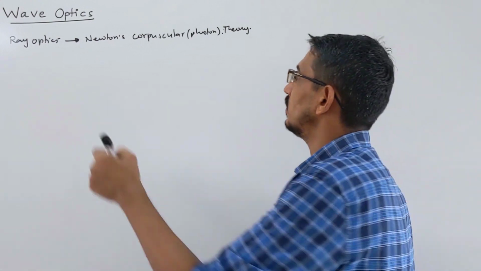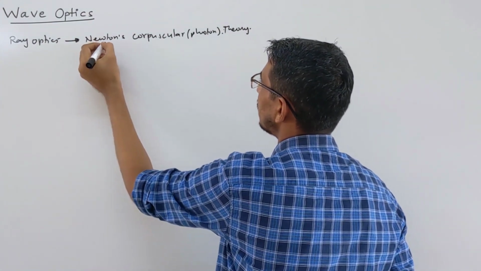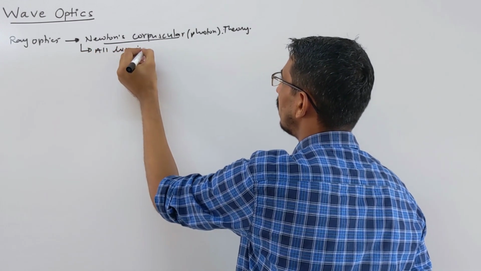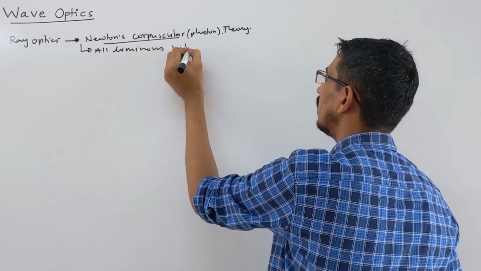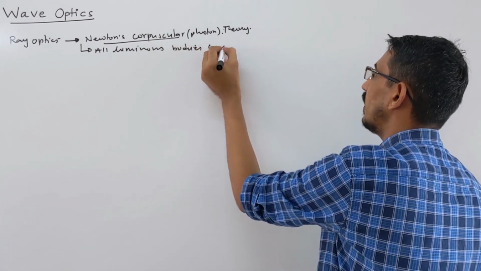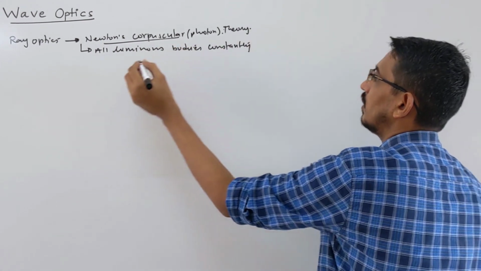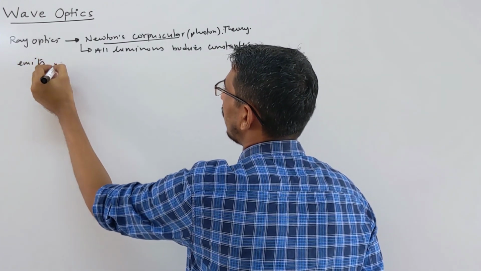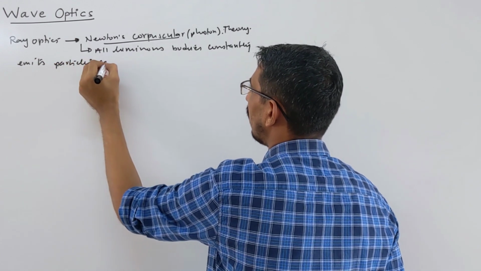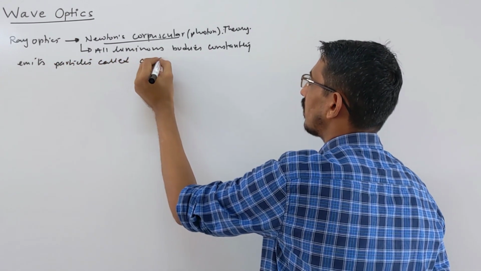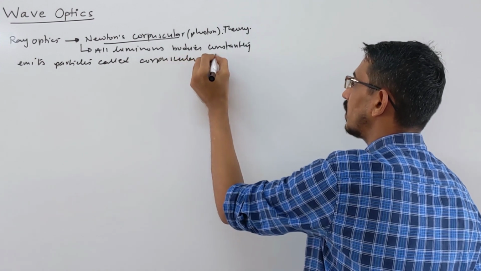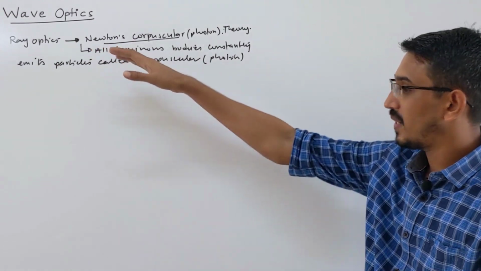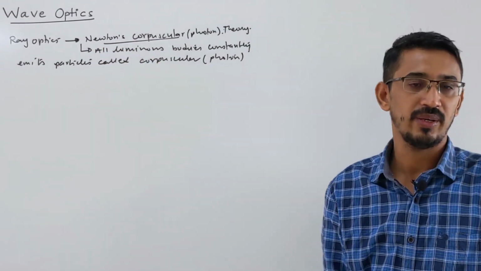If you want to write a few words, this theory says that all luminous bodies constantly emit particles called corpuscles, or you can call them photons simply.